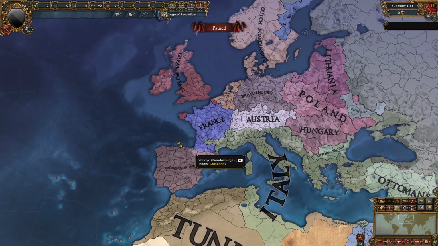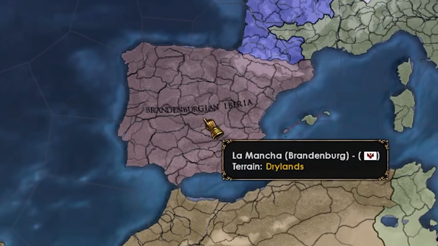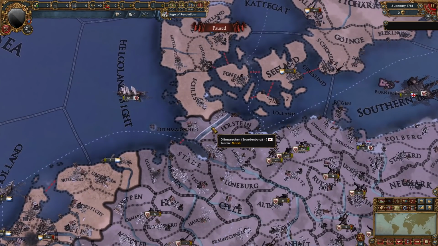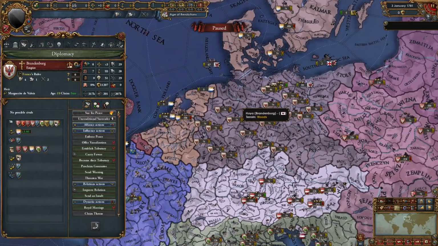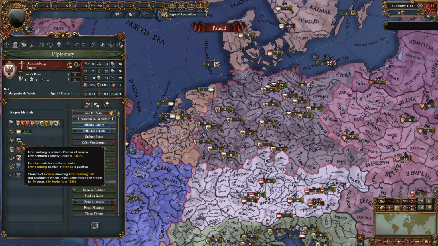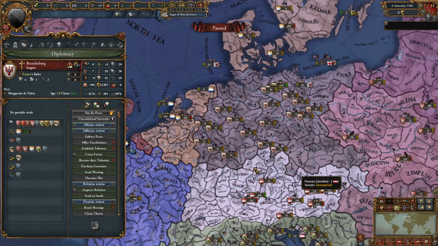Brandenburg did integrate Spain, so now we have Brandenburgian Iberia, and they've also seemed to have built the Kiel Canal, but something that did happen is they're in a PU now under France. Their Liberty Desire is 100% though, so they might become free. They also took some provinces from Austria.